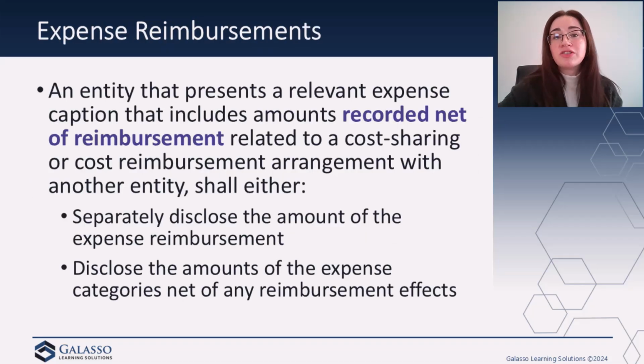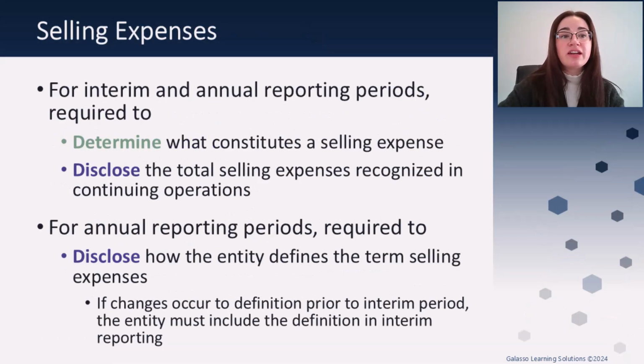And another thing that we also need to consider is expense reimbursements, if this does apply to either you or the entities that you work for. So if you do have expense reimbursements and these types of things, we're either going to need to separately disclose the amounts of the expense reimbursement, or we're going to have to disclose the amounts of the expense categories net of any reimbursement effects, right? So we do have some criteria there.